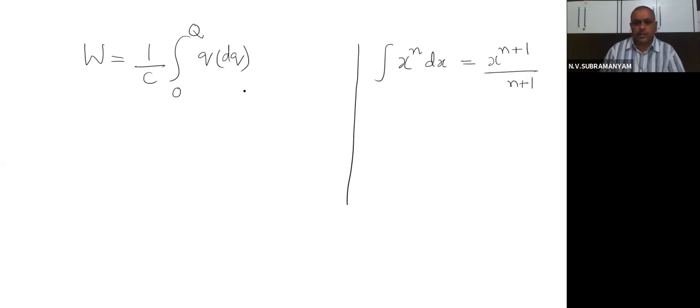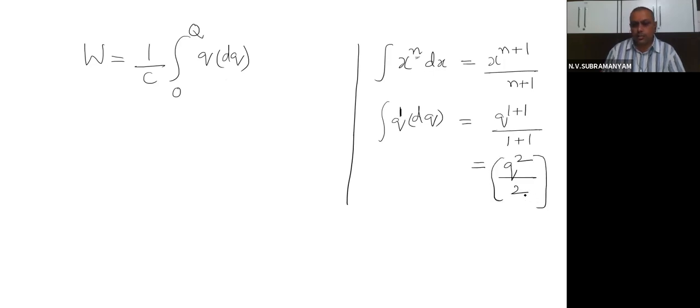Like that. In this question, what is there? Integral q dq is there. Yes or not? Q dq. What is the formula here? In the place of power, how much is there? Power is n, and what is the value of n? 1. Then I will get q to the power of 1 plus 1 divided by 1 plus 1. That means I am going to get the answer Q square by 2 in the limits. What were the limits for the integration? 0 to Q.